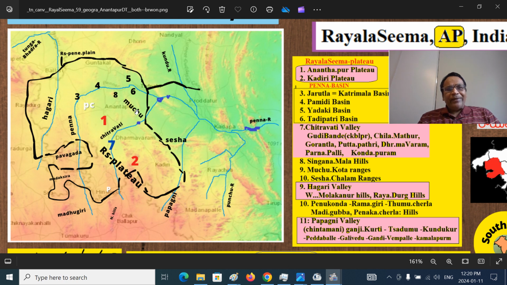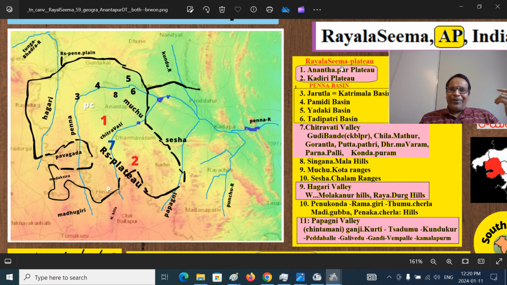This is the Chitravati River. That is the demarcation. The northern part is the Anantapuram Plateau. The southern part of Papaghni is the Kadiri Plateau, number 2. Anantapuram Plateau is number 1, with the Penna River as demarcation.